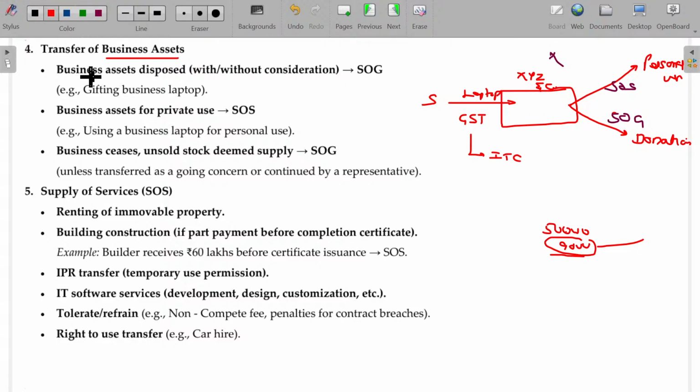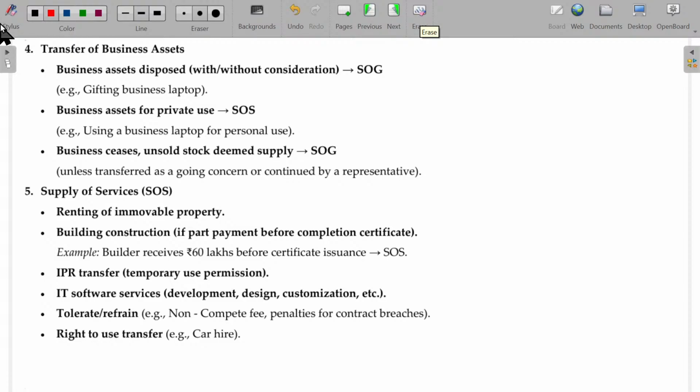Transfer of business asset. Business asset disposed with or without consideration, doesn't matter. Gifting a business laptop or donating a business laptop will come under supply of goods. And when a business asset is transferred for private use, it will come under supply of services. Okay, for example, using a business laptop for personal use is a nice example of supply of services here. Clear? So, transfer of business asset. We have completed these two.